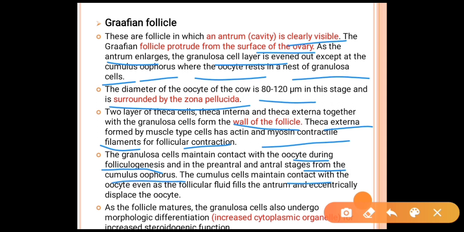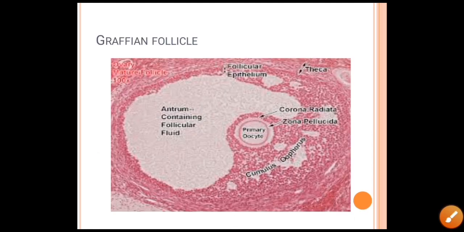The cumulus cells maintain contact with the oocyte even when the follicular fluid fills the antrum and eccentrically displaces the oocyte. As the follicle matures, the granulosa cells undergo many morphological changes which increase their cytoplasmic organelles for the increase of steroidogenic function.